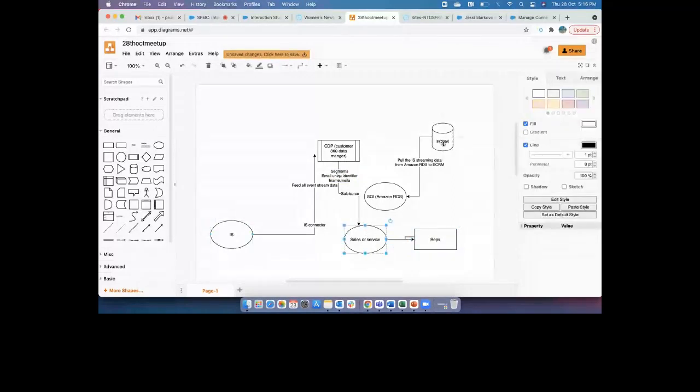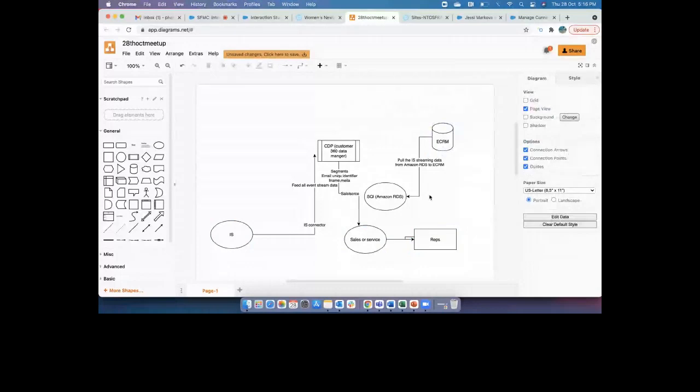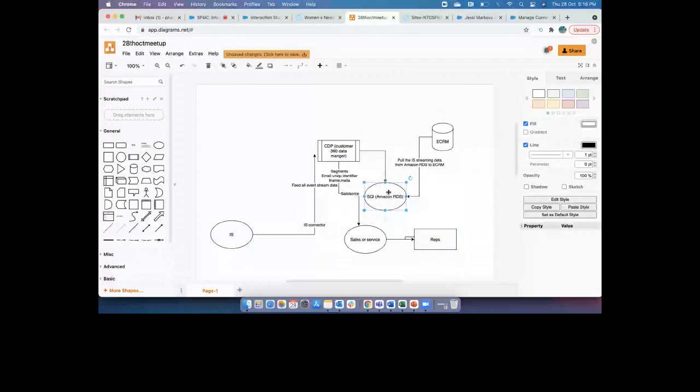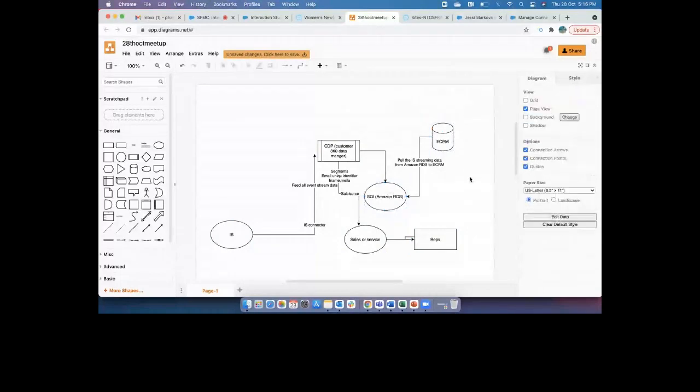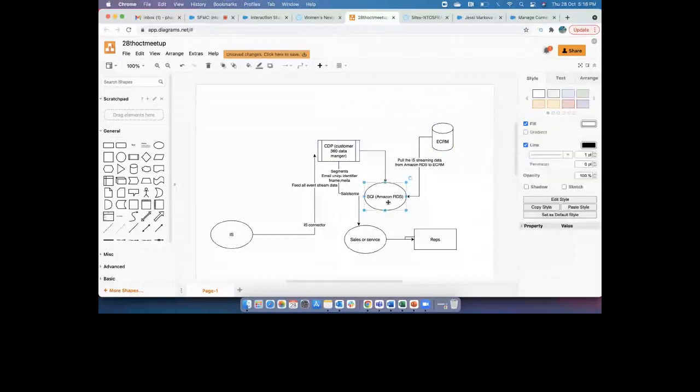If you want Einstein CRM, I still prefer to feed the data into an RDS and then bring it into Einstein CRM. It's all configuration, because you're not going to apply any code here. You have a connector available between Einstein CRM and Amazon RDS and SQL, which you could use to feed the data into datasets, and then you can use Dataflow or Recipe to prepare your datasets and build some dashboards as well.